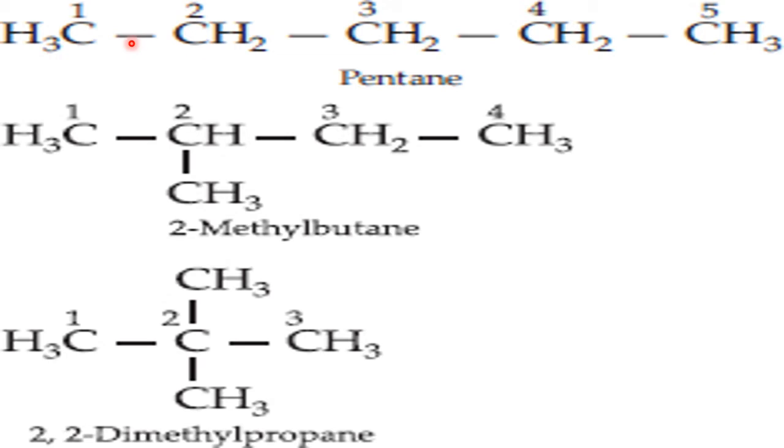Because all five are in the normal chain, it is called normal pentane. This is isopentane. This is neopentane. So these are called the three isomers of pentane. But if you see the name, I told this is isopentane, but here what is written? 2-methyl butane. Why is it written? Please wait. Now this is called neopentane, but actually what is written here? 2,2-dimethyl propane. The number is given, and di is written.